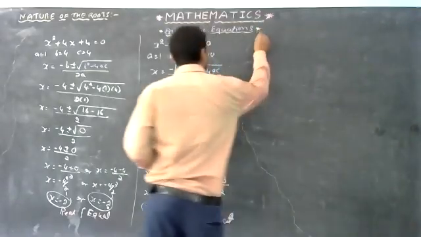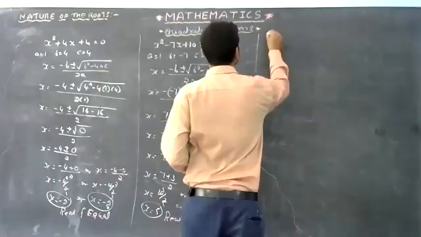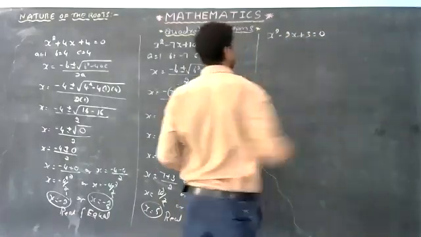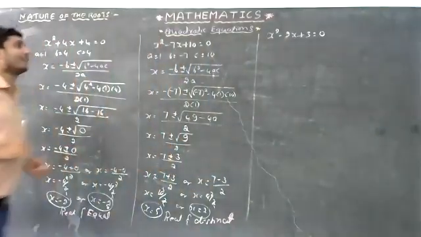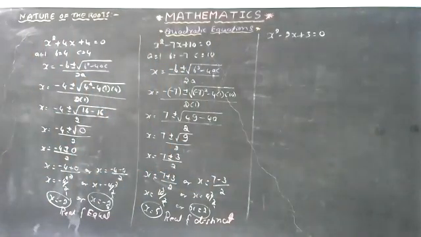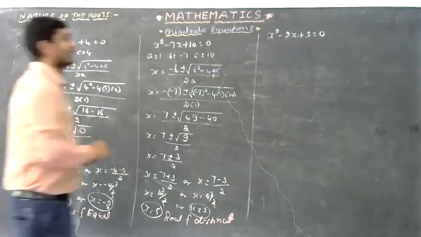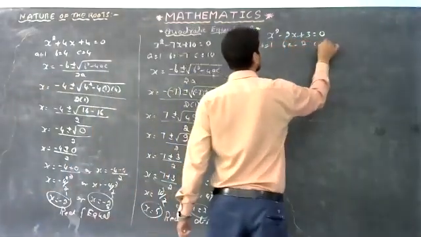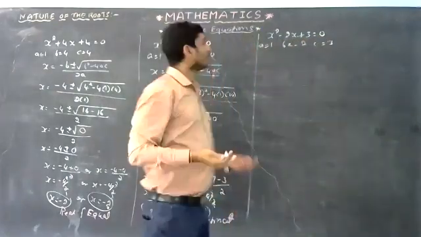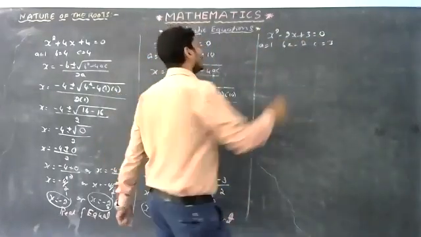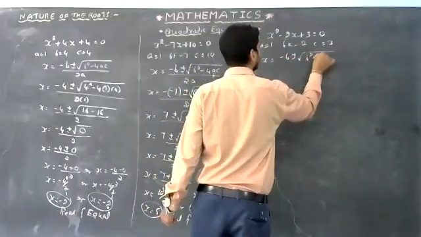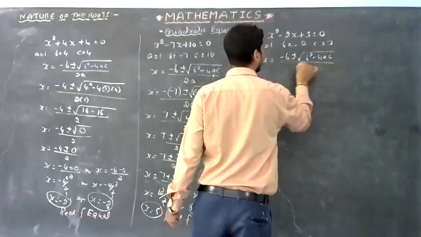Okay, now let's go for the last question. Yes, that is x square minus 2x plus 3 equals 0. Okay, observe the last example. What is the equation there? x square minus 2x plus 3 equals 0. Okay, a is 1 here, b is minus 2, c is 3. Again, we choose the formula method to solve this problem. x equals minus b plus or minus square root of b square minus 4ac, whole divided by 2a is the formula.